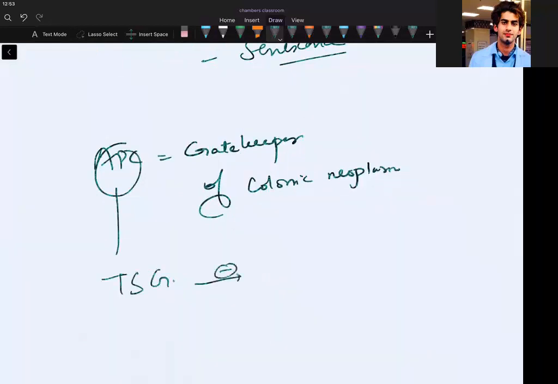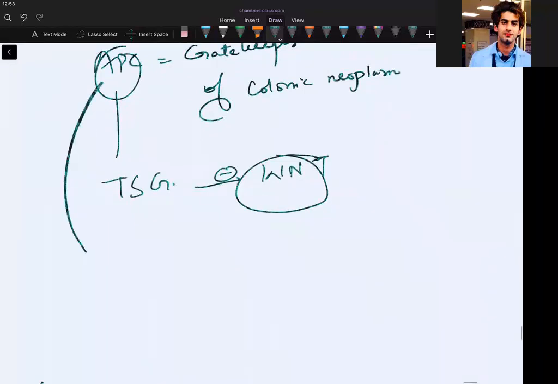It will downregulate the WNT signaling pathway. And this APC protein is also a negative regulator of beta catenin. That means it degrades the beta catenin. I have to remember this thing.